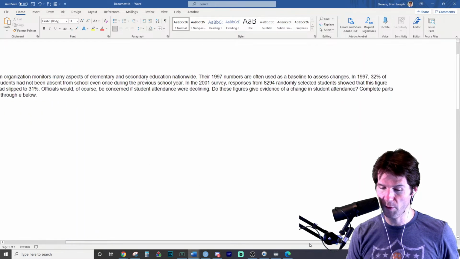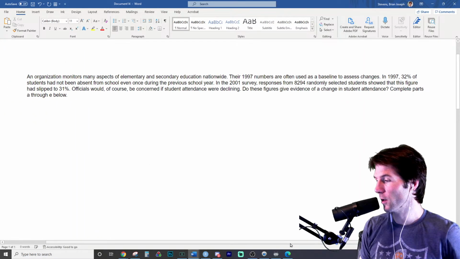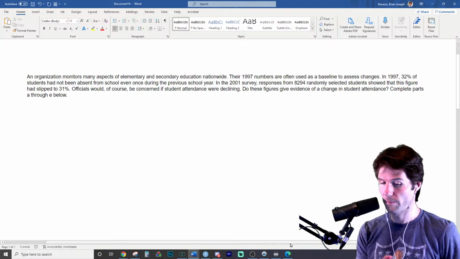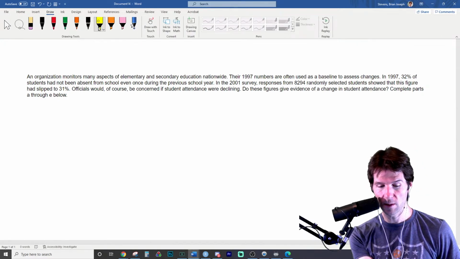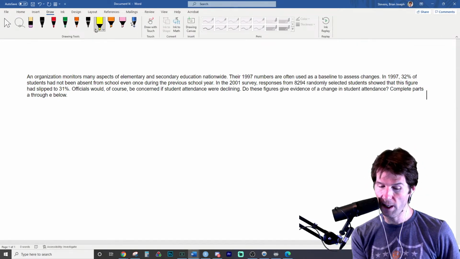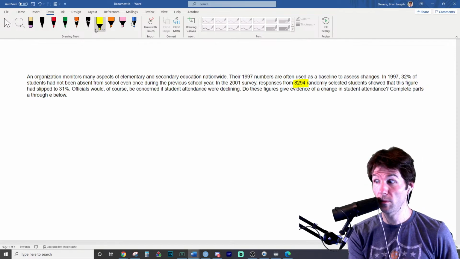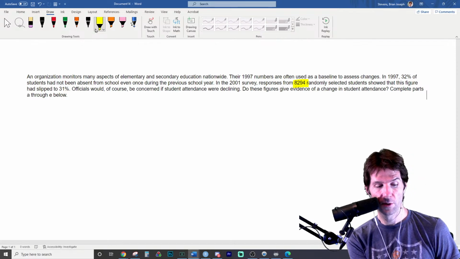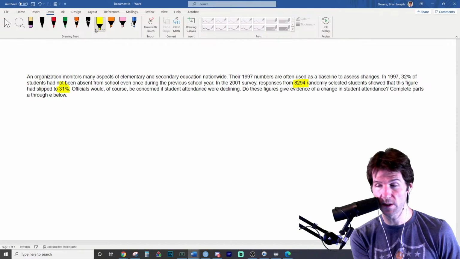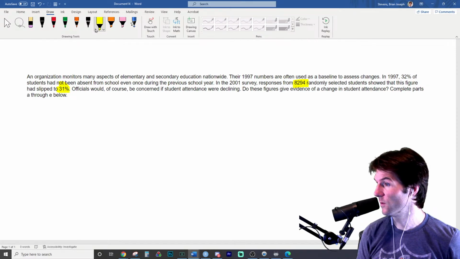So when we do this question right here, the first thing we need to do is notation. The very first thing we need to do is notation. Help me out, I need some notation right here. We have 8,294 students who were randomly selected. From that 8,294, the figure of perfect attendance was this from the sample.